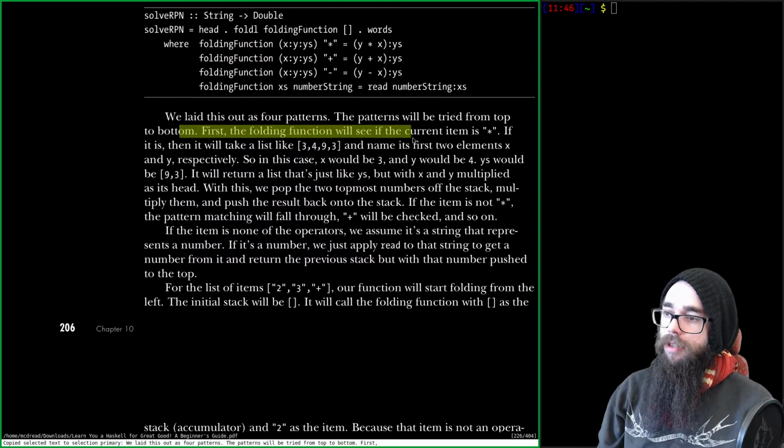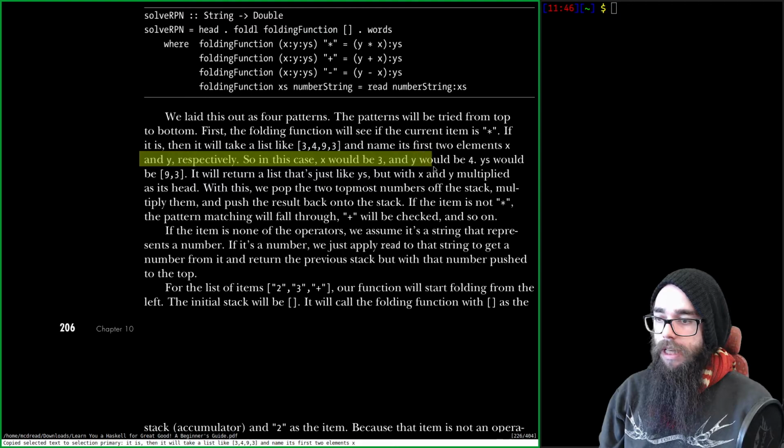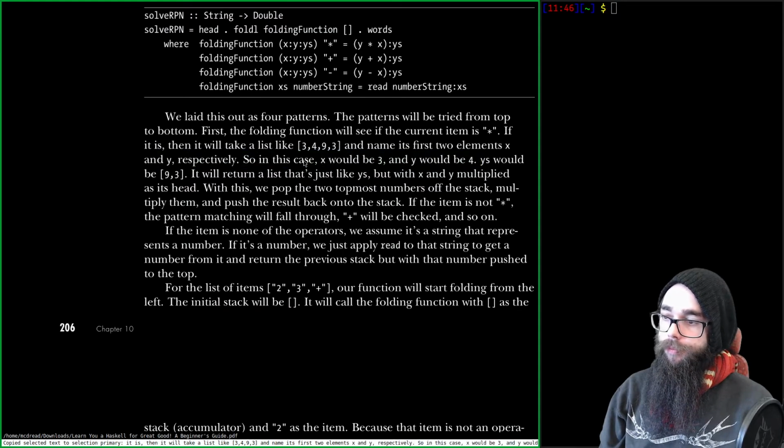Right. First, the folding will see if the current term is asterisk, a star, a multiplication. If it is, then it will take a list like 3, 4, 9, 3 and name the first two elements x and y respectively. So in this case, x would be 3 and y would be 4.